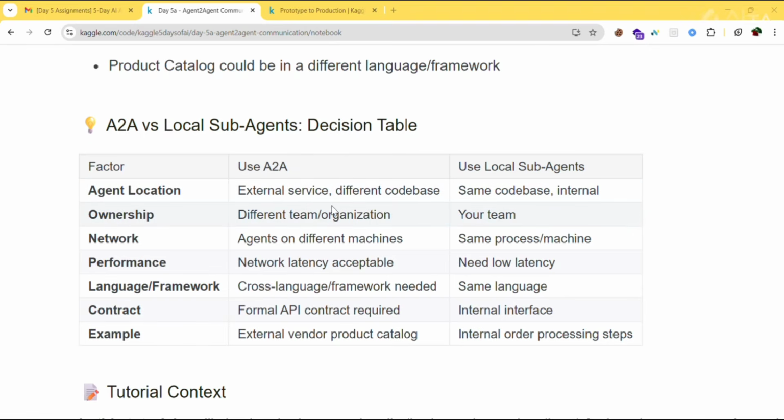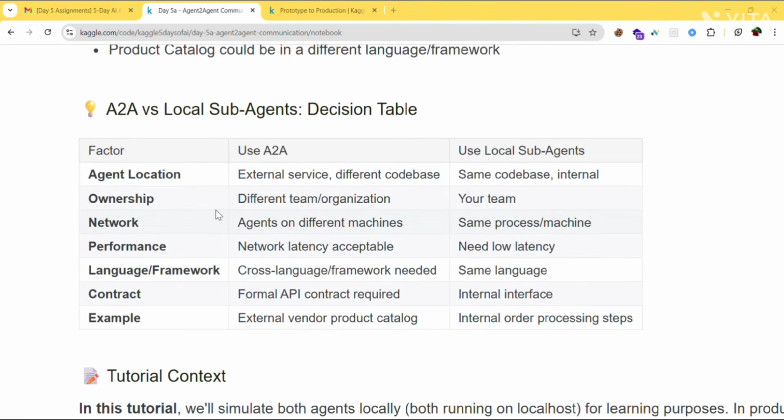So here is a decision table. This table helps us to decide when to use A2A and when to use local sub agents. In simple words, we use A2A when we want to talk to external agents, and we use local sub agents when everything is in your project. So first one, agent location. If the other agent is on another computer, then you need to use A2A. If the agent is in your project, then use sub agent. If another company's team owns that agent, use A2A. If you build both agents, use sub agent.